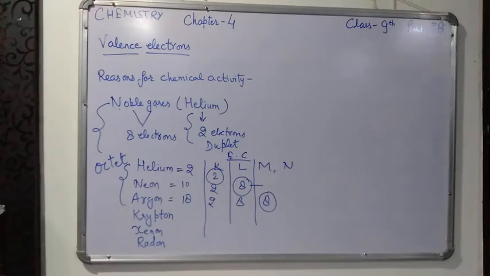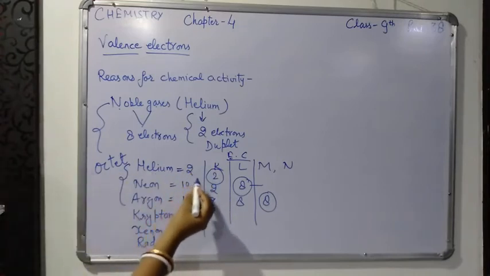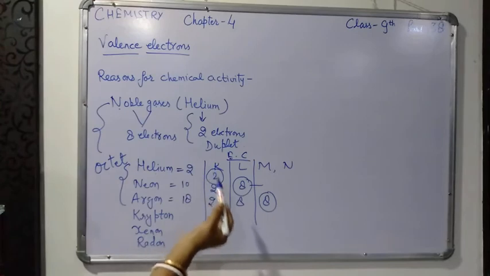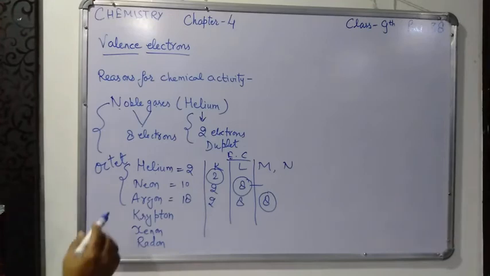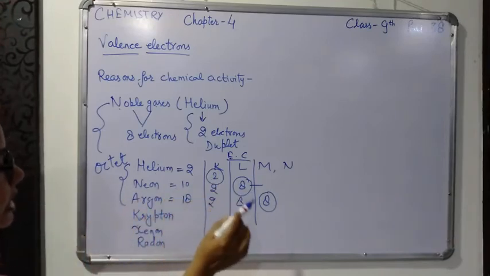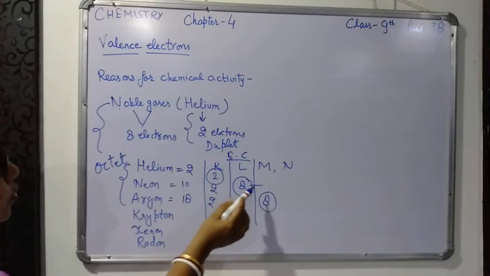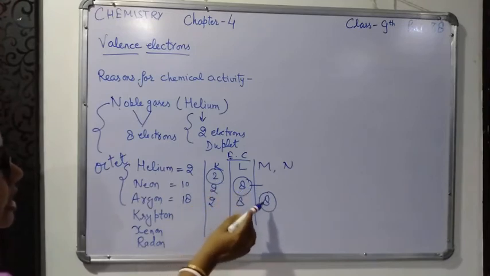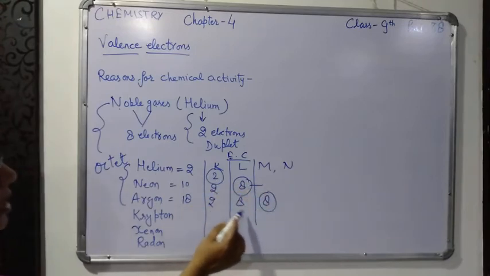So they do not combine either with other atoms or among themselves. They are neither gaining electrons nor losing electrons, nor sharing electrons. They are not taking part in any chemical reactions because in their outermost shell 8 electrons are already there.